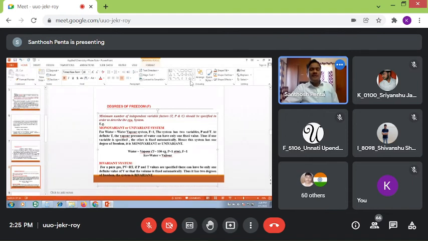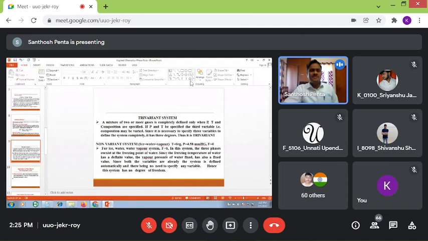Say, for example, there is also the triple point, which we will discuss. That is the non-variant system. When is it non-variant? If ice is in equilibrium with water, and that is in equilibrium with vapor, all three phases exist in equilibrium. At that condition, the degree of freedom is 0. And why is it 0, sir? Because the temperature and pressure are constant.